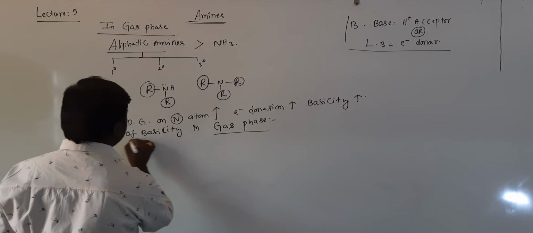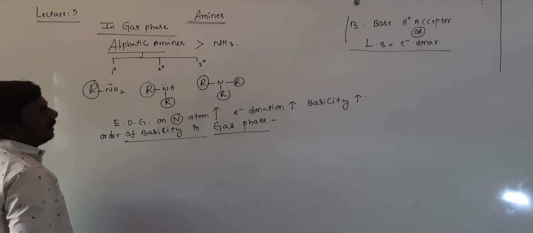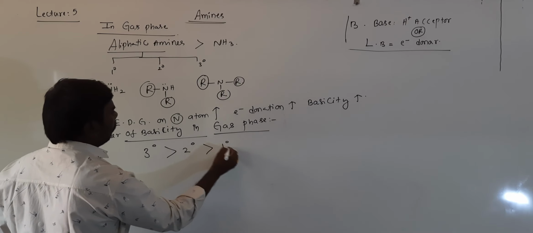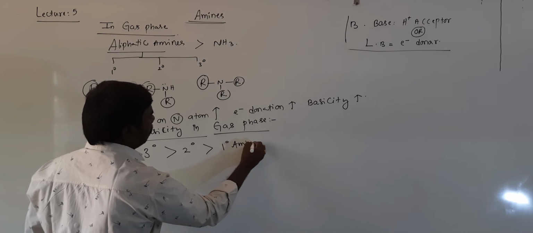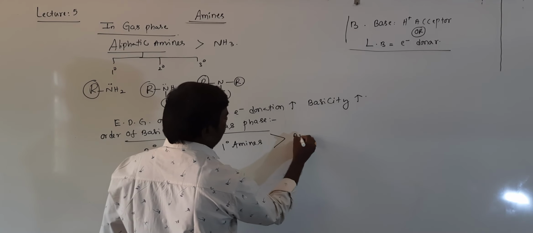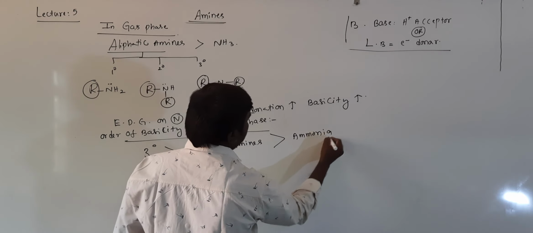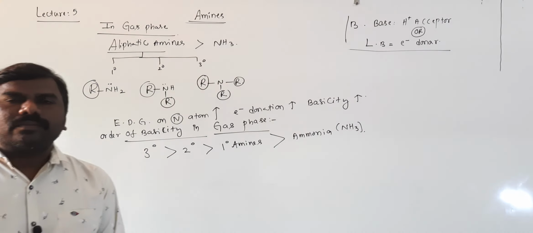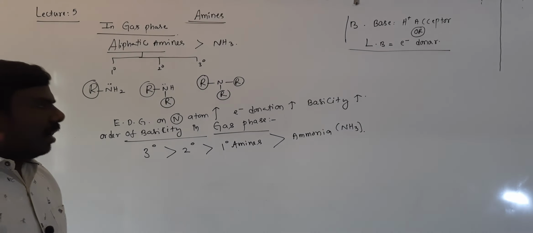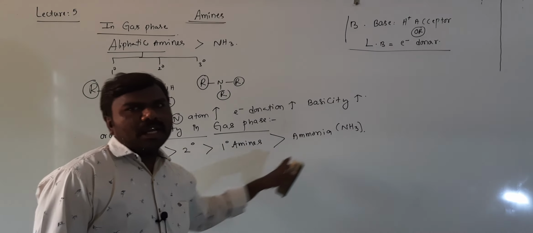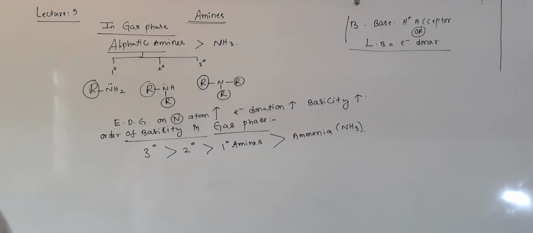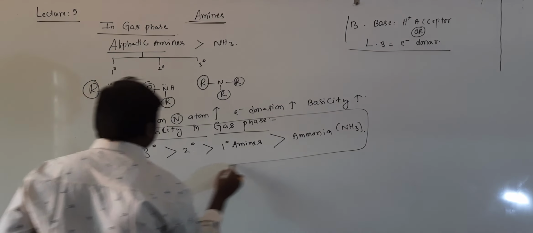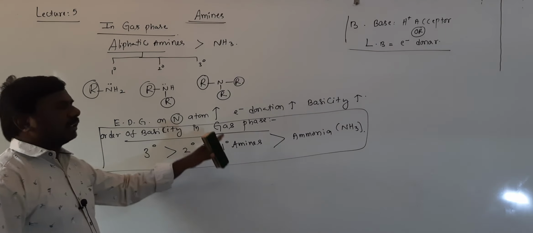In gas phase, which is that? Tertiary greater than secondary greater than primary amines. After amines, which is that? Ammonia, NH3. Right, students? Aliphatic amines are greater than ammonia. In aliphatic amines, tertiary greater than secondary greater than primary. This is only in which phase, students? That is in gas phase.